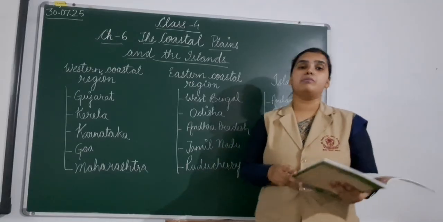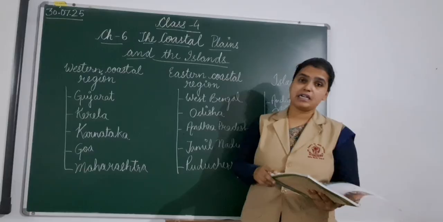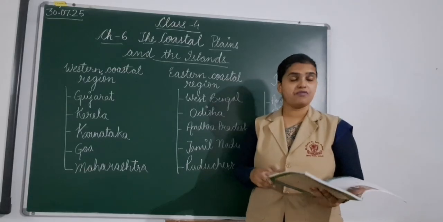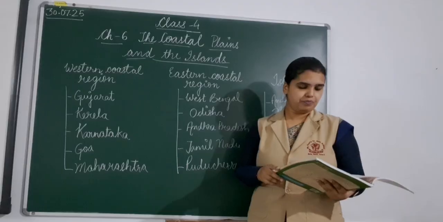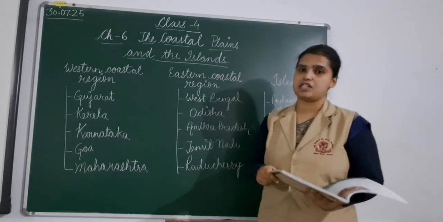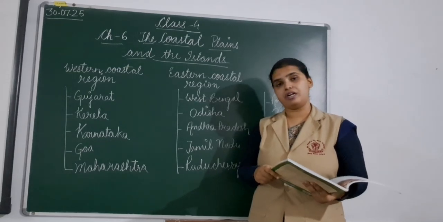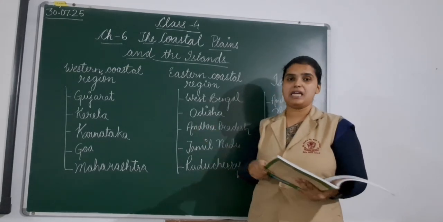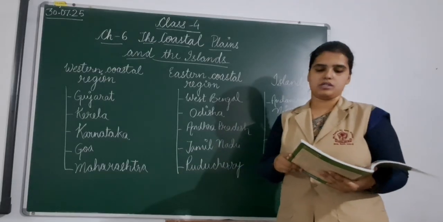Puri is famous for the Jagannath Yatra. It is also famous for the Sun Temple at Konark. It's a famous tourist spot, a very old temple, very popular. And we also have Chilika Lake in Odisha, which is a popular bird sanctuary. Many migratory birds come and visit this place at the time of winter. So Chilika Lake is also one of the famous tourist spots.